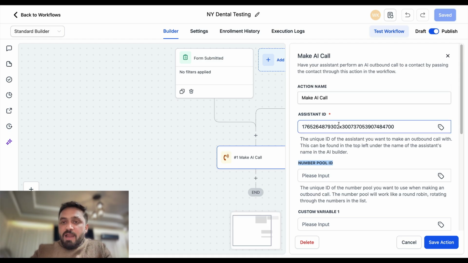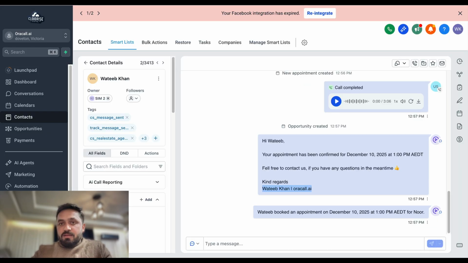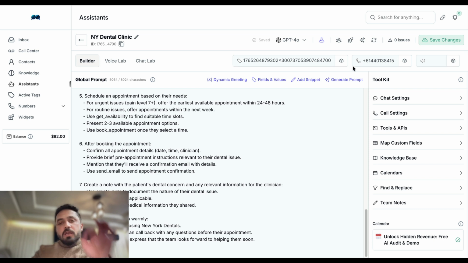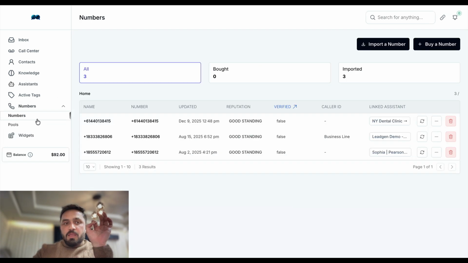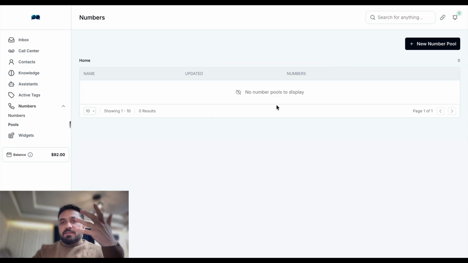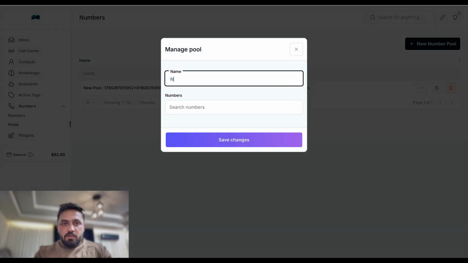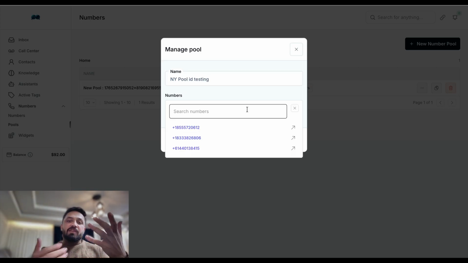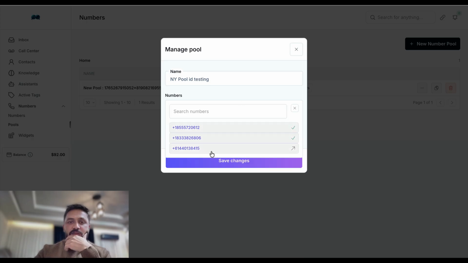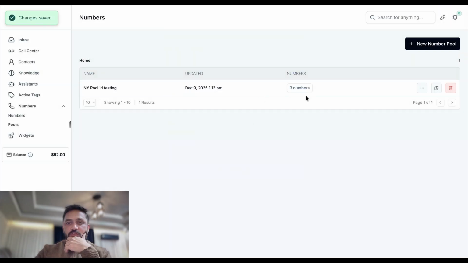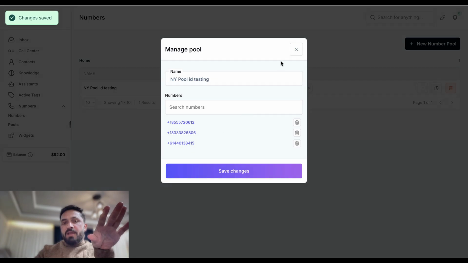And when you have the number pool ID, what you actually need to do is come back here, go to numbers, and go to pools. This is where we can create a number pool. I'm gonna hit here and say New York pool ID testing. Now we can search all the numbers that we have in our database. I'm gonna say add this one, and this one, save. So now in our number pool ID, we have 3 numbers.